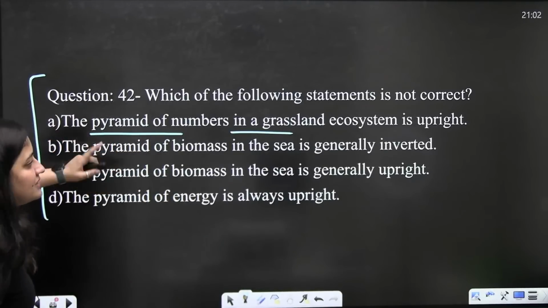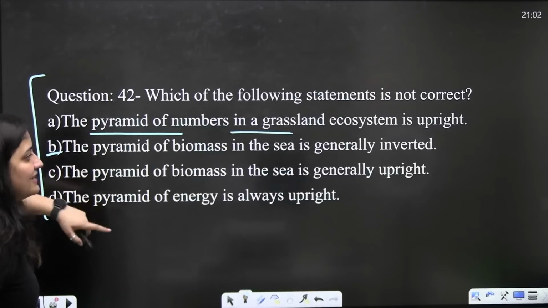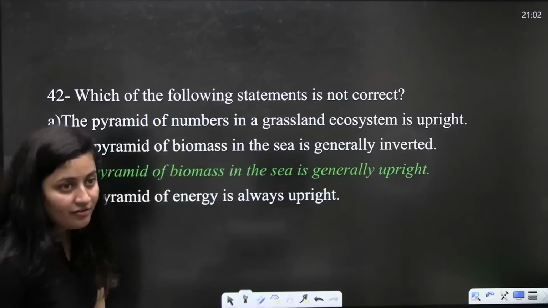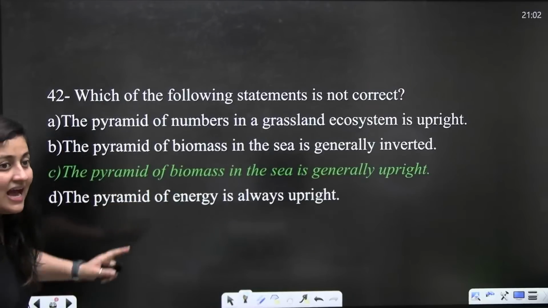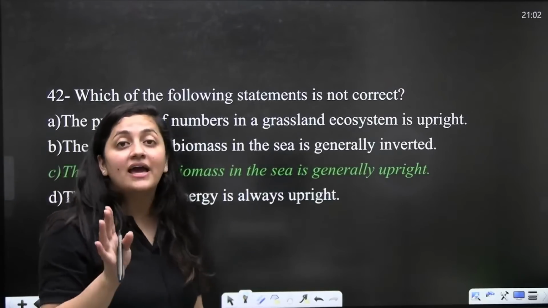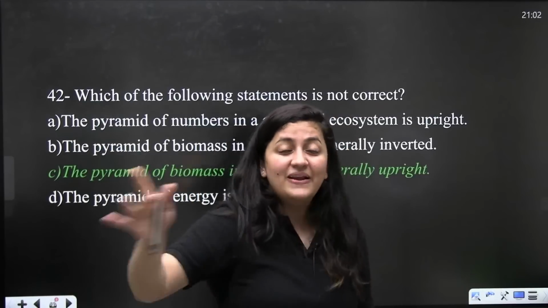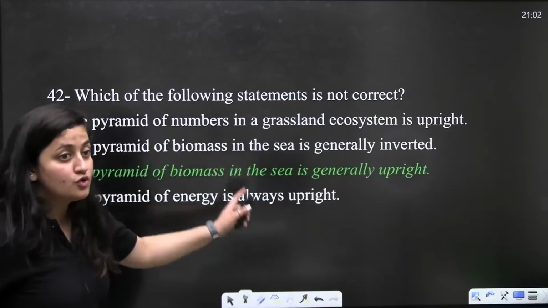The pyramid of biomass in the sea is generally inverted. Yes, we have discussed that. So the statement that the pyramid of biomass in the sea is generally upright is the incorrect statement. And pyramid of energy is always upright. So this is a very good question. With the help of diagrams, we can revise the entire syllabus. Do check that session, the complete biology marathon with the help of diagrams.